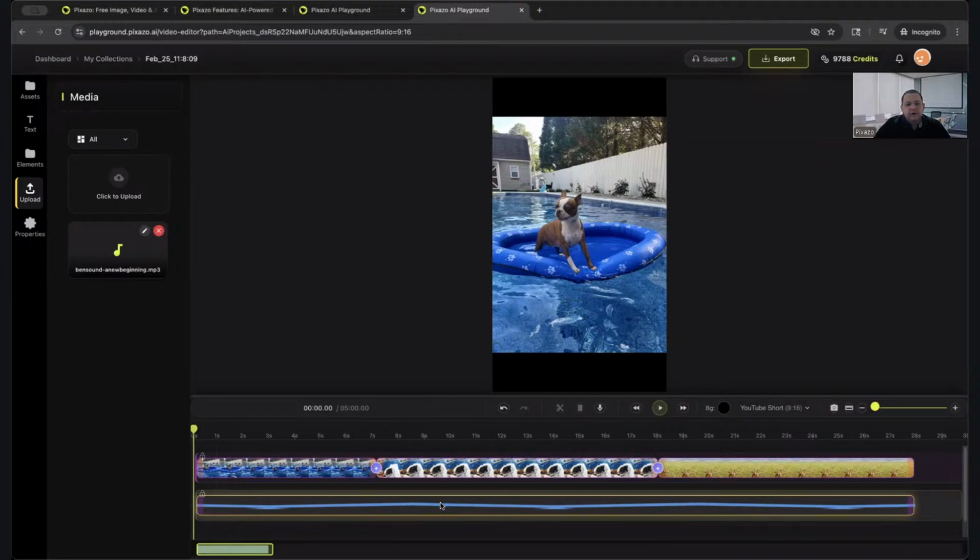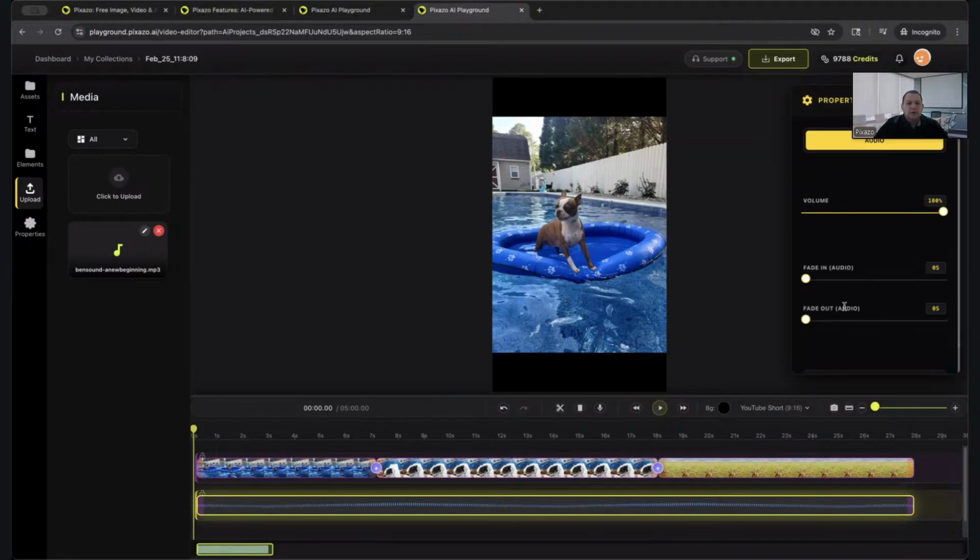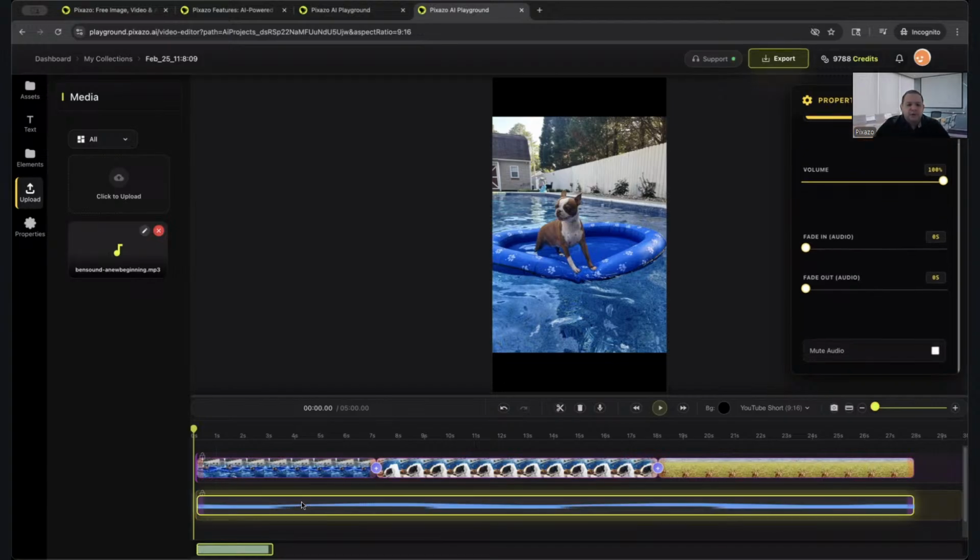Next, you guys can start adding different things to the audio. It just depends on what order you want to do. In my case, I'm going to go ahead and start working on the audio. I'm going to add some fade in and fade out effects. Okay. So we'll add some of that and a fade out effect. Okay. So I'm done with my audio. Audio is ready.